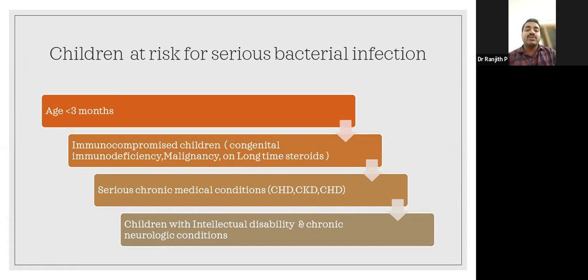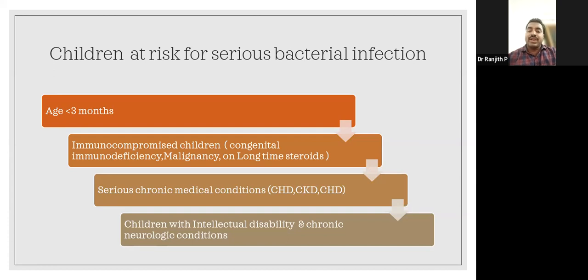The immunocompromised children are at high risk of serious bacterial infections, and children with malignancy are also at high risk of infections. Post-transplant children, children on long-term steroids, and some children with nephrotic syndrome on long-term steroids are also at high risk for serious bacterial infections. And children with serious chronic medical conditions, such as congenital heart disease, chronic kidney disease and chronic liver disease, are also at risk for serious bacterial infections.